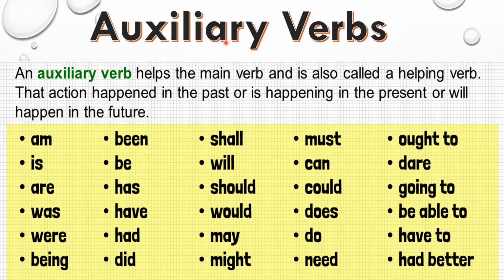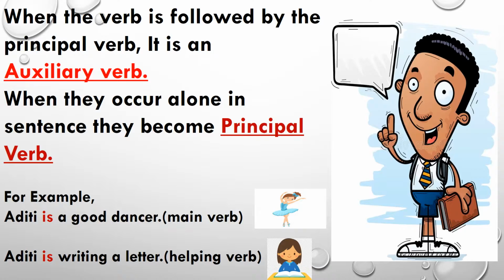Now auxiliary verbs. What are auxiliary verbs? An auxiliary verb helps the main verb, or you can say principal verb, and is also called a helping verb. It shows that the action happened in the past, or is happening in the present, or will happen in the future. For example, am, is, are, was, were, all these are your auxiliary verbs or helping verbs. Now when the verb is followed by the principal verb, it is an auxiliary verb, and when they occur alone in the sentence, they become principal verbs.